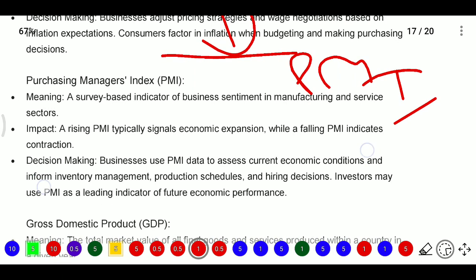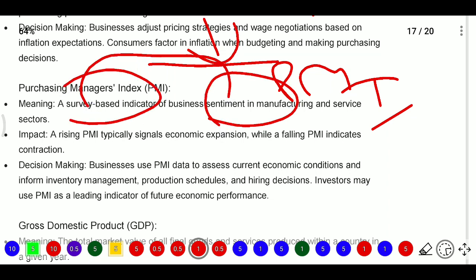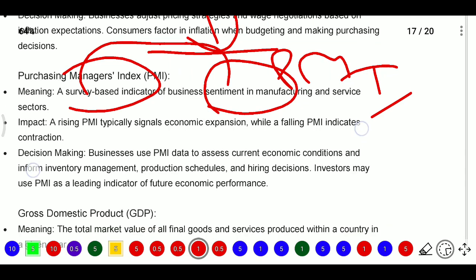Next, after that, PMI, that is the Purchasing Managers' Index. The Purchasing Managers' Index is based on a survey, an indicator of business sentiment in manufacturing and services. So what is the manufacturing sentiment, and what is the service sector sentiment? Based on those sentiment indicators, they will take decisions.